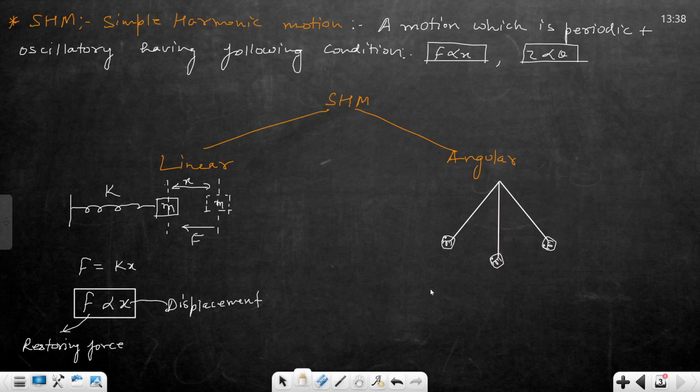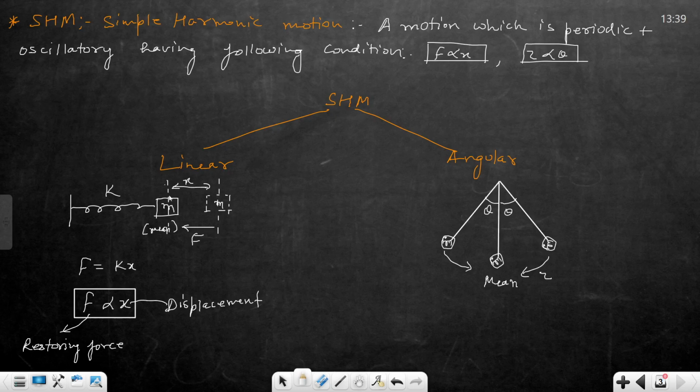Okay. So whenever you have any apparatus which is performing angular SHM, the restoring torque is responsible for restoring it to the mean position. This is the mean position. In the case of the spring mass system, this is the mean position. So the mean position is the equilibrium position. Whenever you have to draw a graph, you have to ensure that the object will be performing SHM about the equilibrium position only.